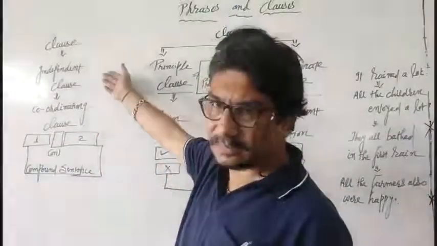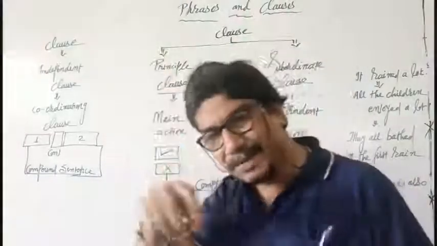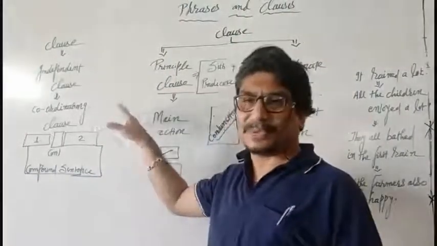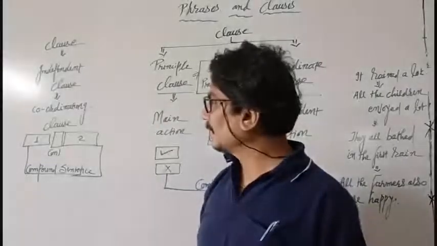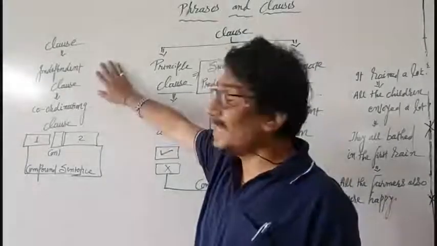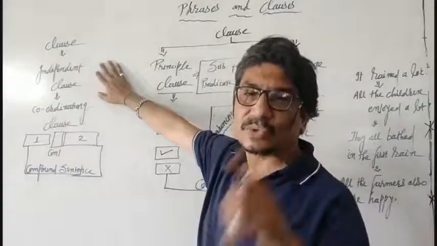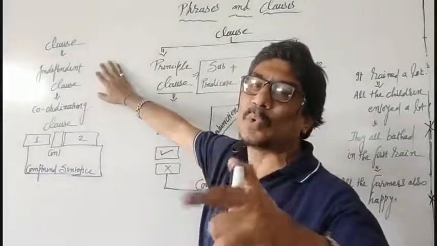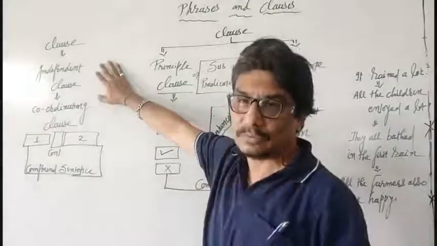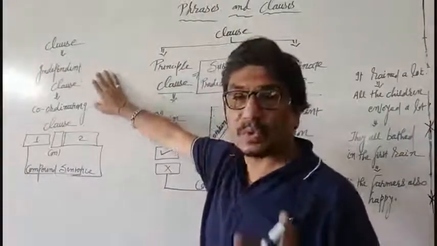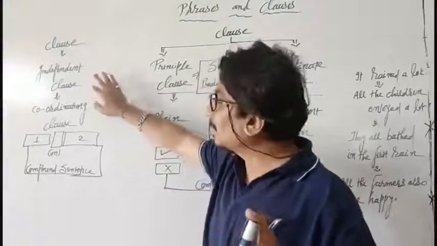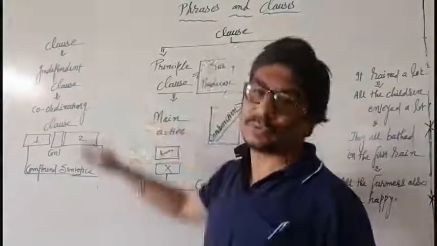Dependent clause, independent clause, it means this type of clause is not having dependence on others. This independent clause is also known as a coordinating clause. Keep it in your mind. This independent clause is also known as coordinating clause.